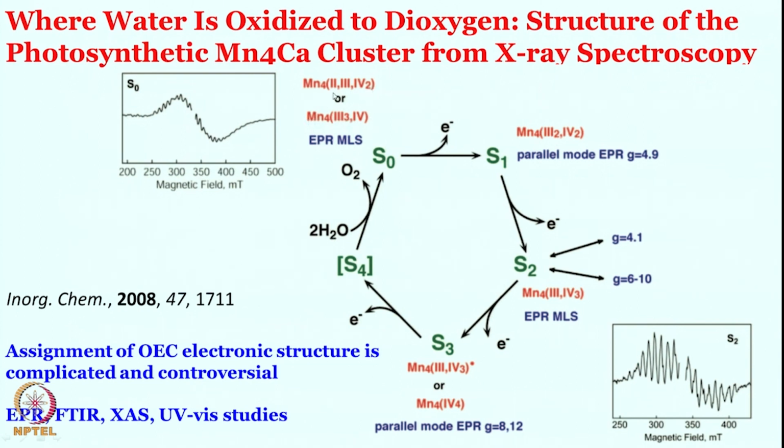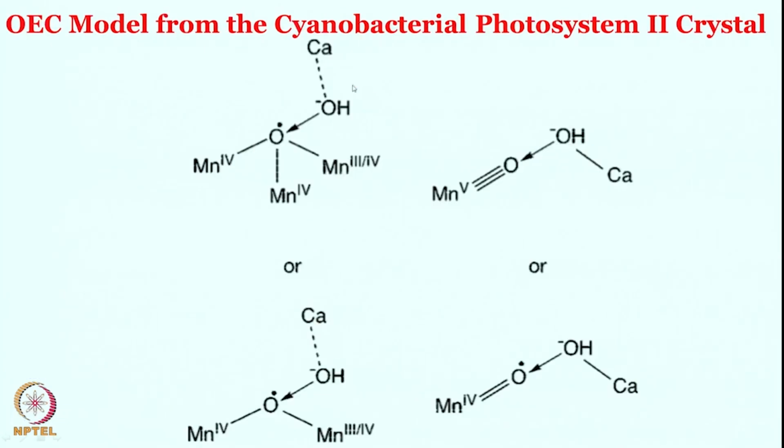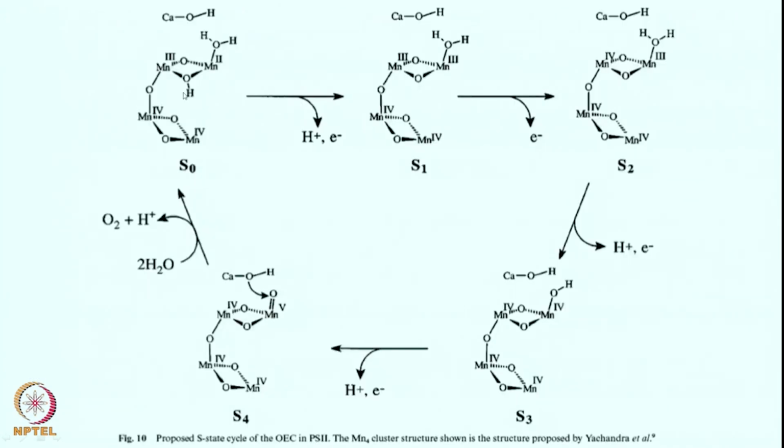These are still argumentative; we are just, for clarity, taking this one. 2 manganese are in +4 oxidation state and another 2 are in manganese 2 and manganese 3 oxidation states. What we see over here, this center will remain constant, nothing will happen to this structure throughout the catalytic cycle. Or this is again a presumption, not direct evidence, but it becomes simpler if we try to think like that.